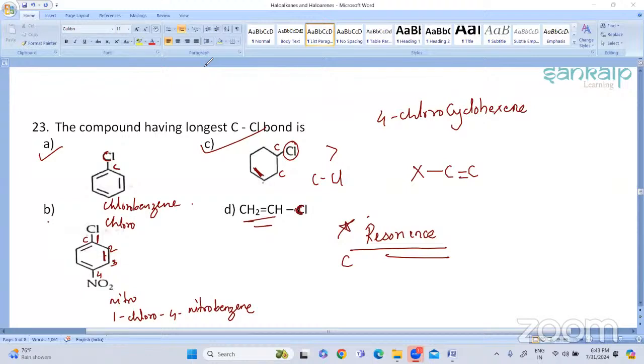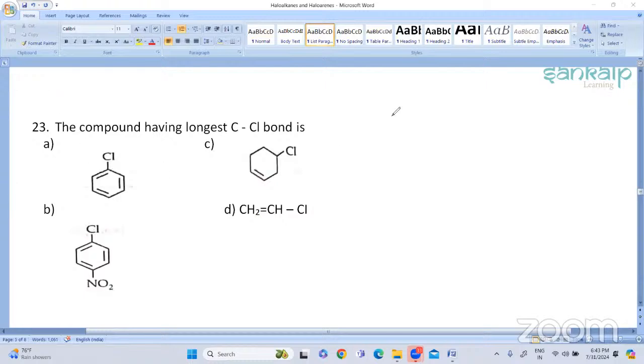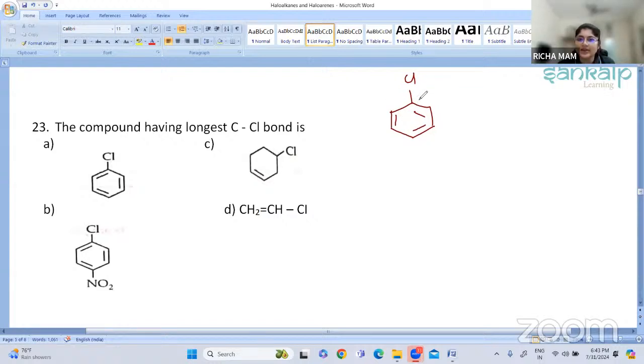Okay, see here. Now this compound, the first compound, this is your chlorobenzene. Here in chlorobenzene, there is a C-Cl bond and a double bond system is present. Whenever you have a conjugated double bond system, what will happen? It will undergo resonance, right? It will undergo resonance structures.